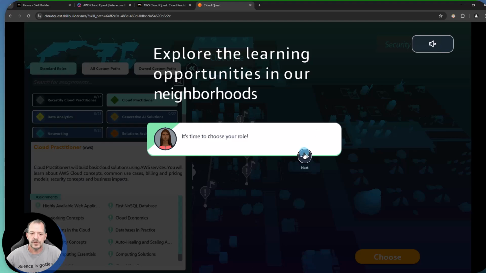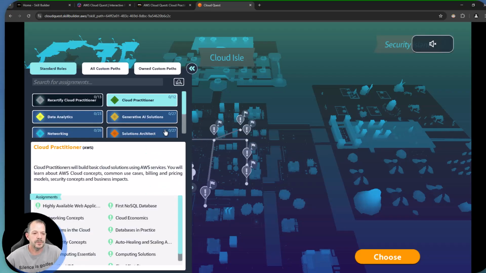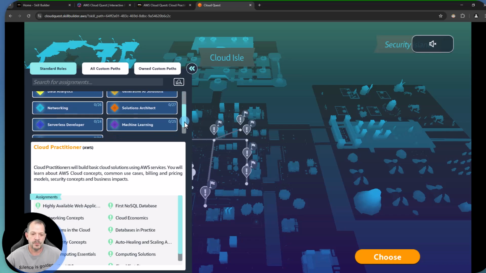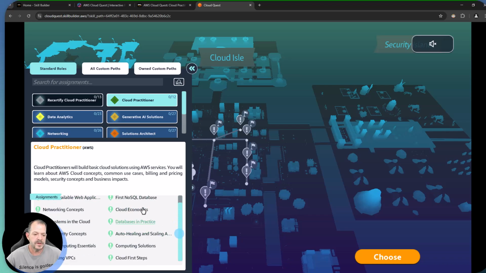All right, so let's choose our role here, right? So who do we want to be today? Well, we're going to be a cloud practitioner, right? Now you will see that there are other roles and assignments that are available. These will be part of the paid offering within SkillBuilder. So we do provide the cloud practitioner for free though. So what are we going to learn about over here? All right. Well, we've got NoSQL databases, cloud economics, databases in general and practice, auto healing and scaling, compute solutions, networking concepts, core security concepts. Like I said, all that foundational stuff that's relevant for us to get off on our path to the cloud.